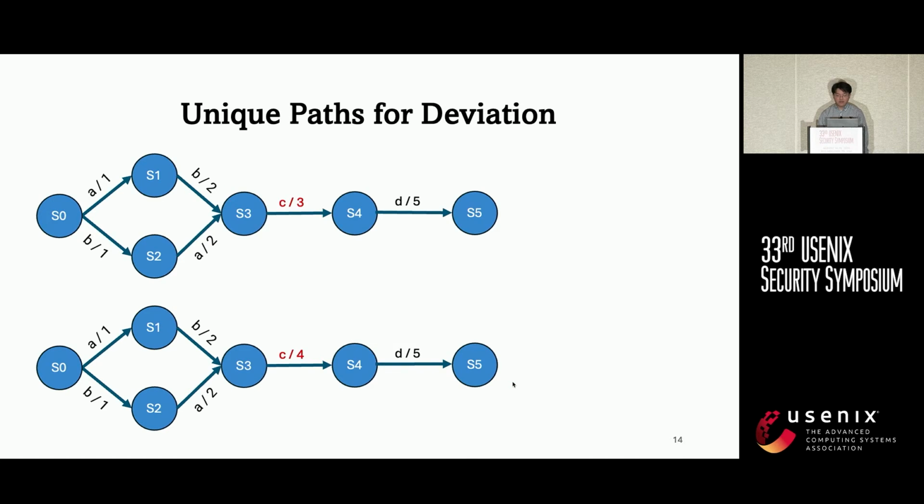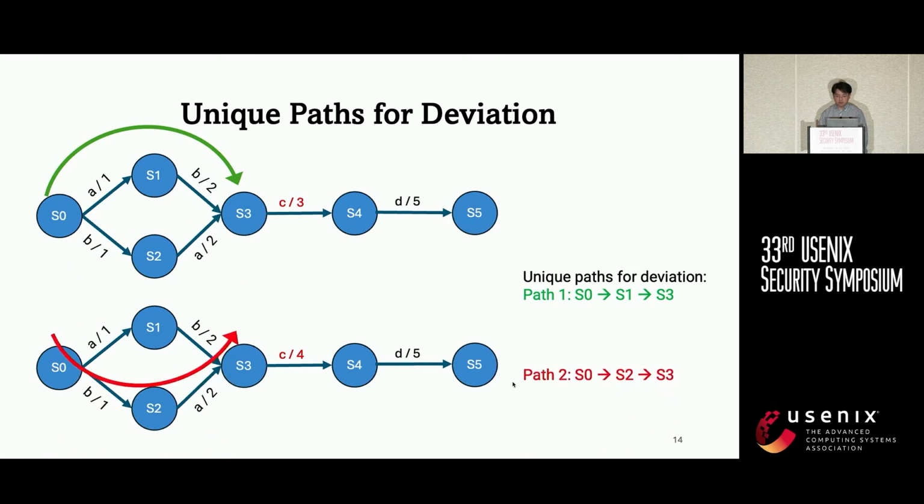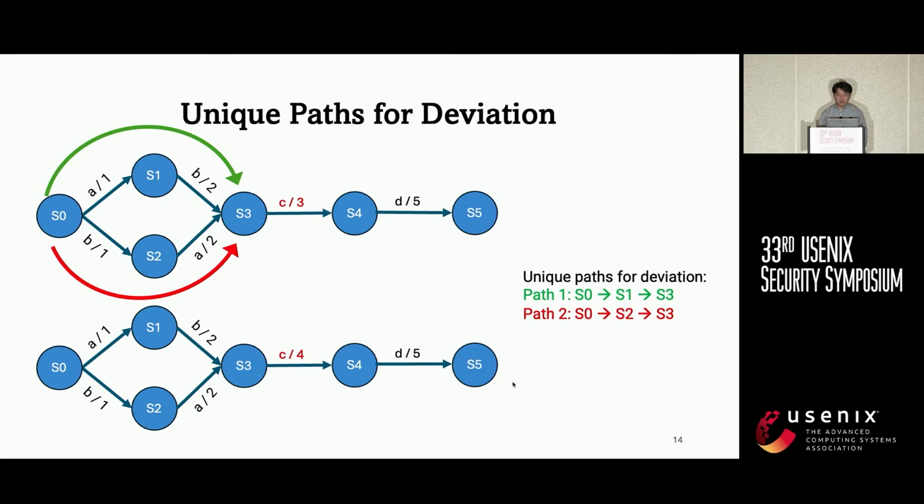For example, I have two simple finite state machines here, which contain a deviation I marked in red. The previous work can detect one path which could lead to this deviation. However, there's another path that could also lead to this deviation, but the previous work cannot detect it. To overcome this limitation, we incorporate a graph traversal mechanism. Specifically, when a deviation-inducing input sequence is found, we perform a graph traversal from the initial state to the state where the deviation is found and report all the paths that can lead to this deviation.